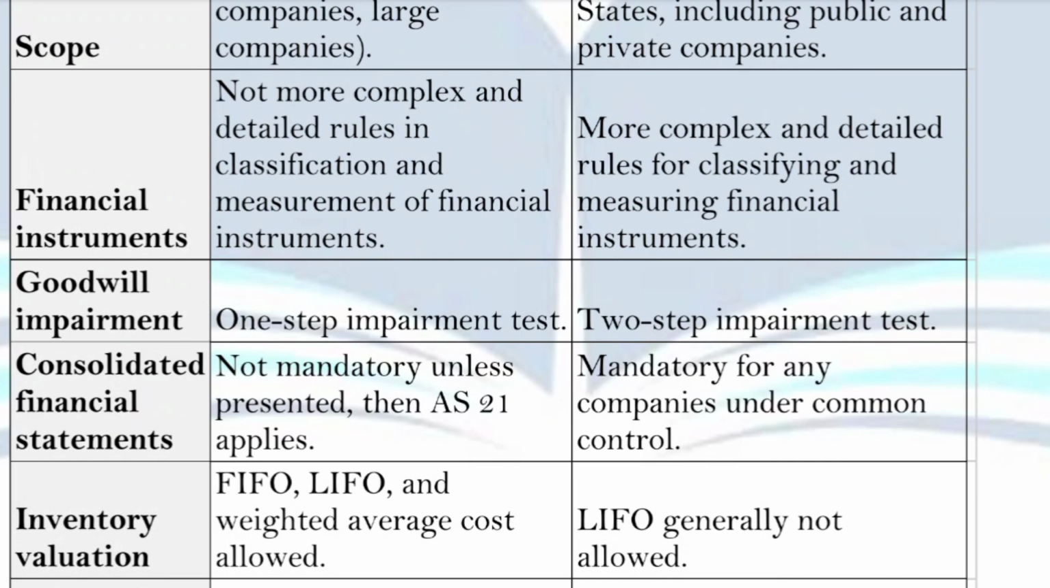But if you want to present your consolidated financial statement, then you have to follow Accounting Standard 21 as per the Indian accounting standards. But on the other side, it is 100% mandatory for the companies of the USA to follow the consolidated financial statement provisions if the company has the same common control with any type of subsidiary. So if there is a company with the same control, then you have to mandatorily follow the consolidated financial statement provisions as per the US GAAP in America or in USA.